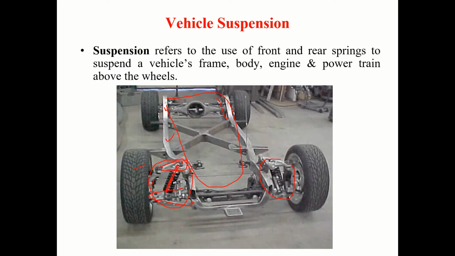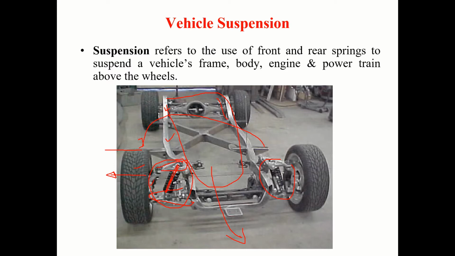When the vehicle is running, because of the load transfers and all that, if it is going this way, then there is going to be load transferring like this. Because of the compression effect and all that, the wheel might tilt outwards. Because of that, wheel alignment angles change, like camber might change.